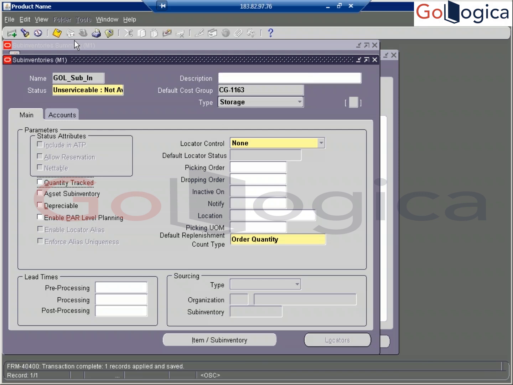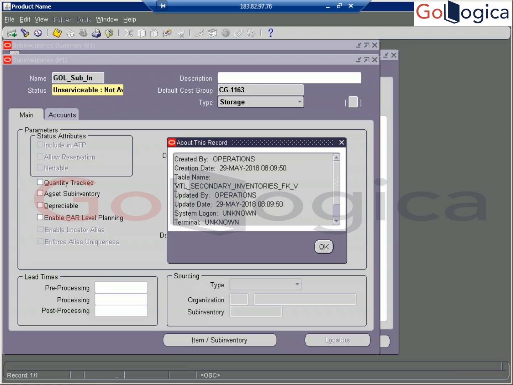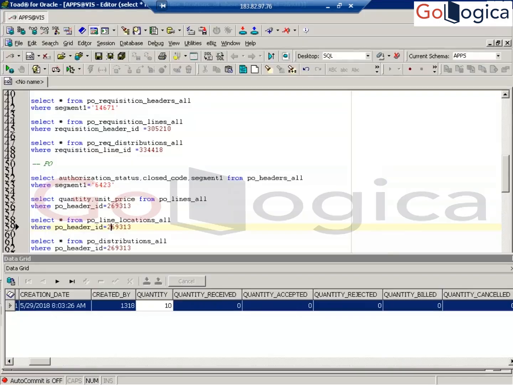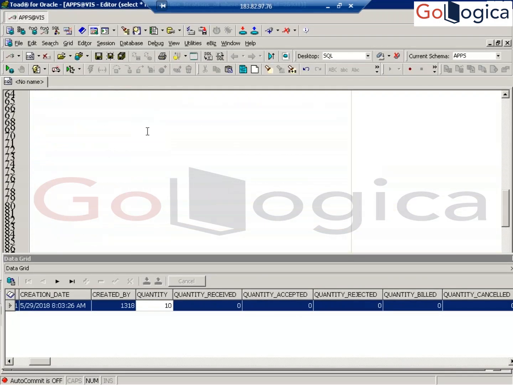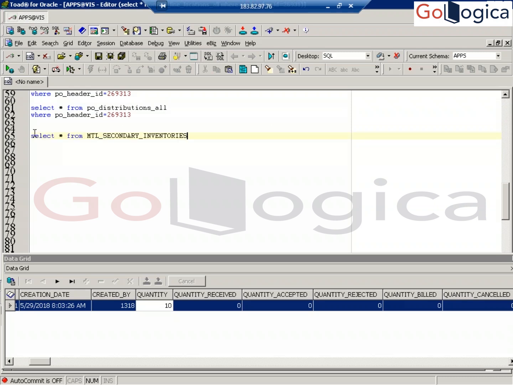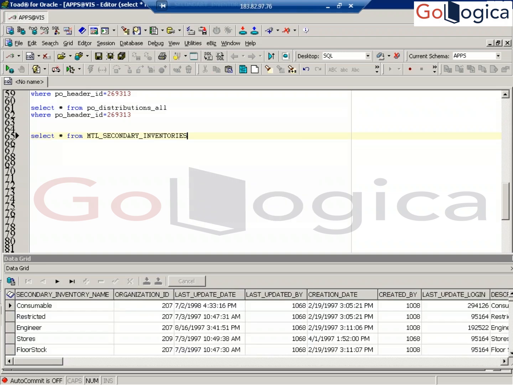Now where is it going to store this? In this table, MTL sub inventories, MTL secondary inventories. This is the table it is going to populate. You can see this table data in the backend. Now you can see this table data in the backend, MTL secondary inventories.